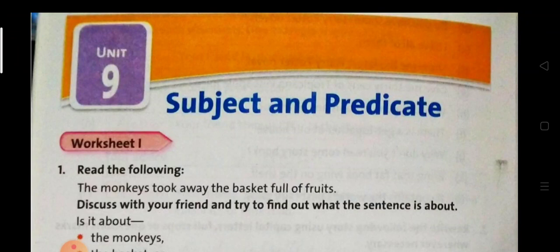But if we write the monkeys full of fruits, this is also a group of words, but that doesn't make any sense. That's why this is not a sentence. So first of all, you should know what is a sentence. Then you will understand what is subject and what is predicate.